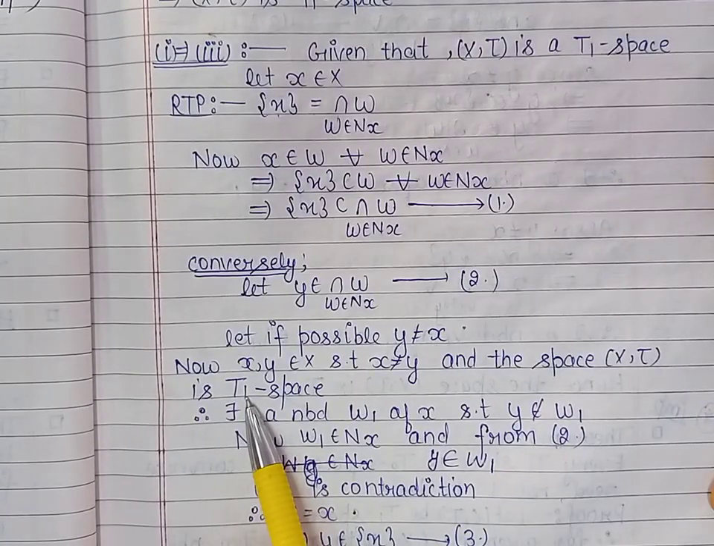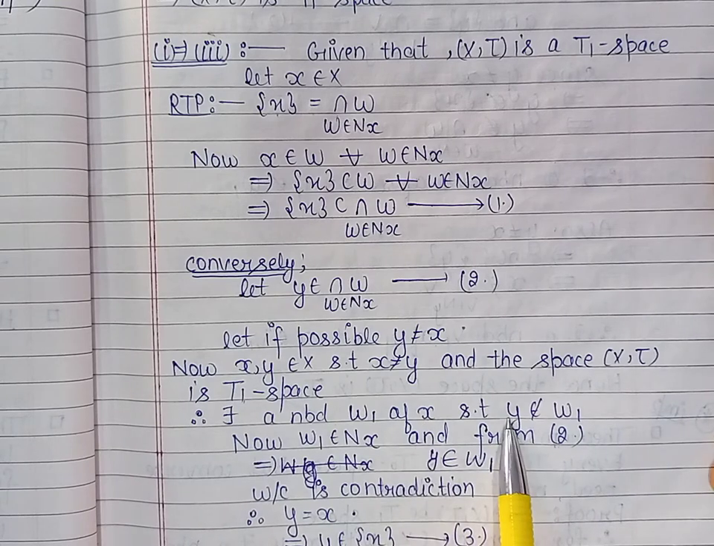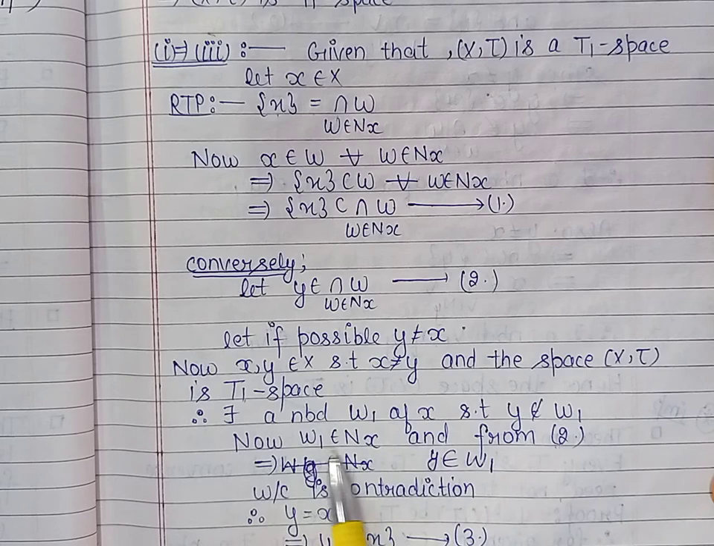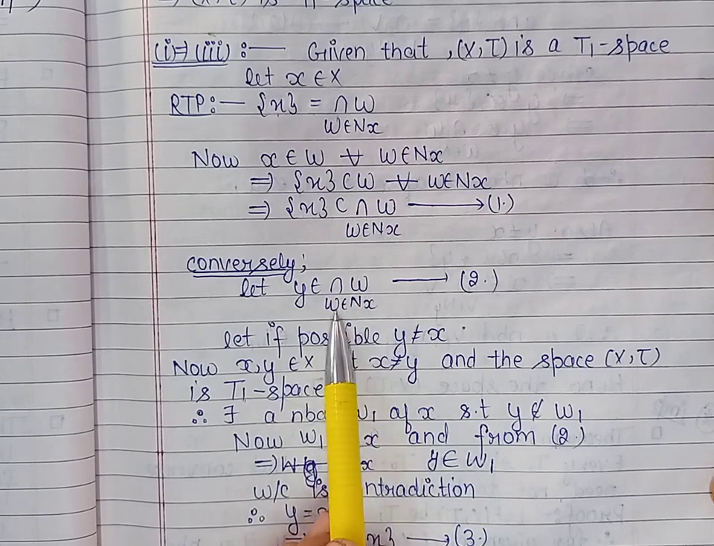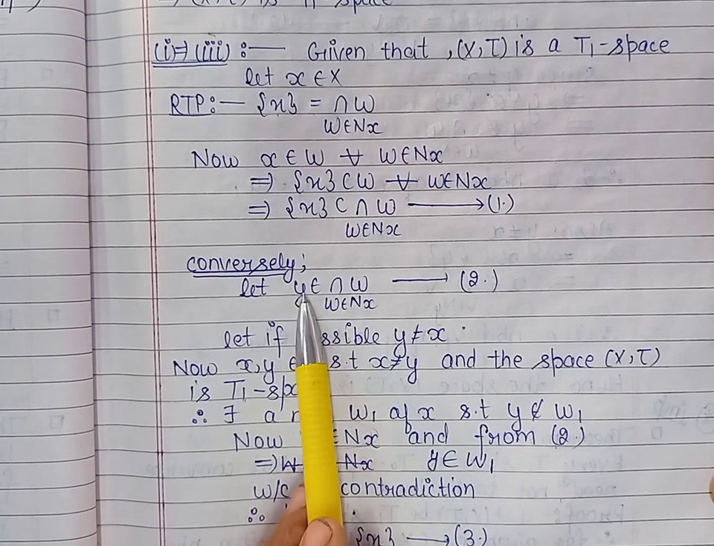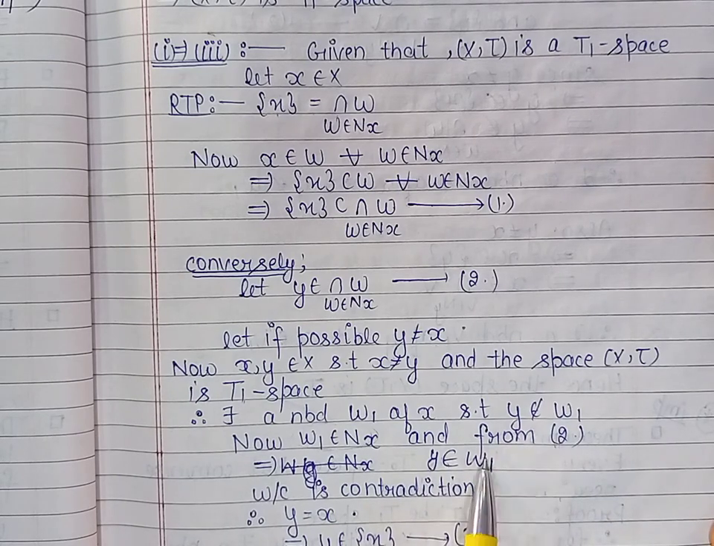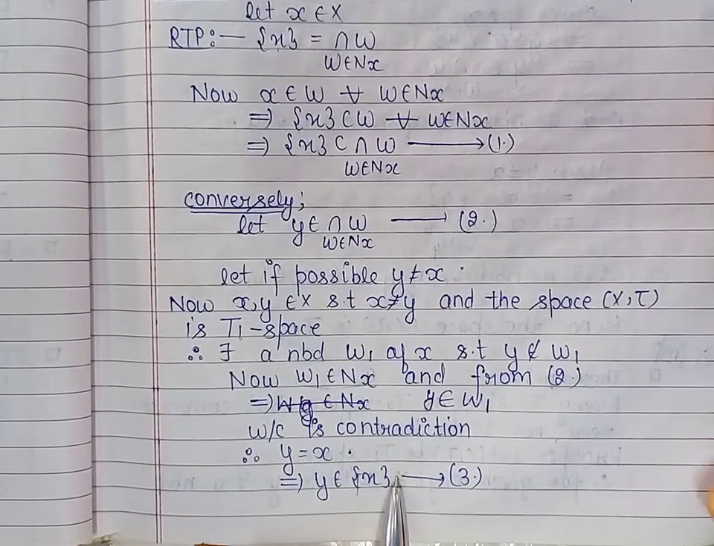So by definition we get a neighborhood W1 of x, and y does not belong to W1. Now because W1 is a neighborhood of x, and y belongs to the intersection of all the neighborhoods of x, from this condition y belongs to W1. But these 2 conditions are contradictory to each other. So this contradiction proves that y belongs to singleton x.